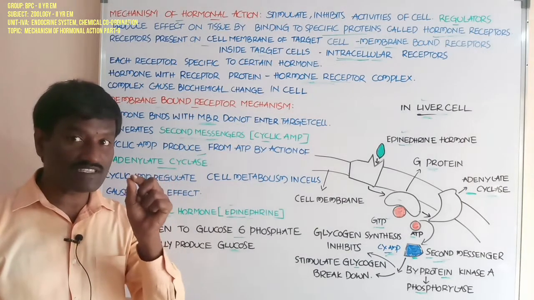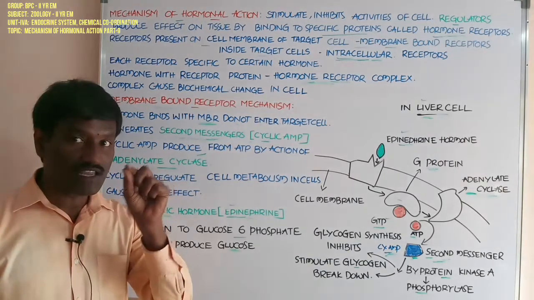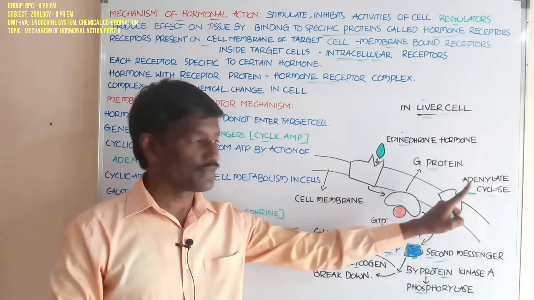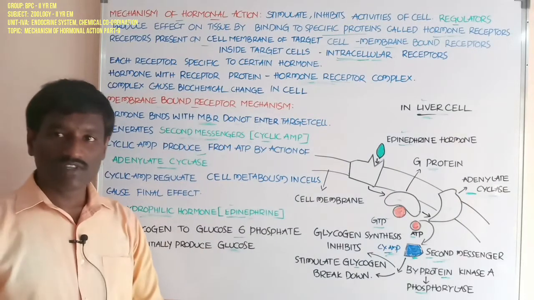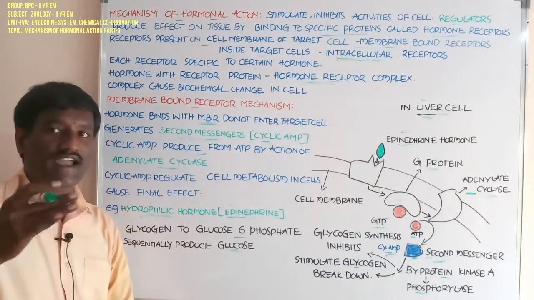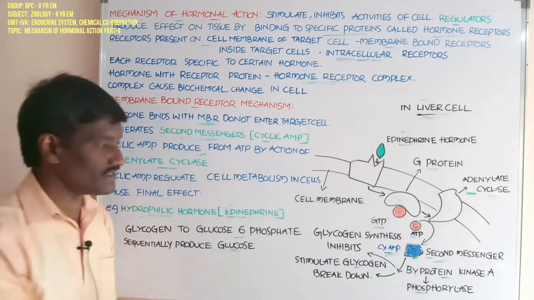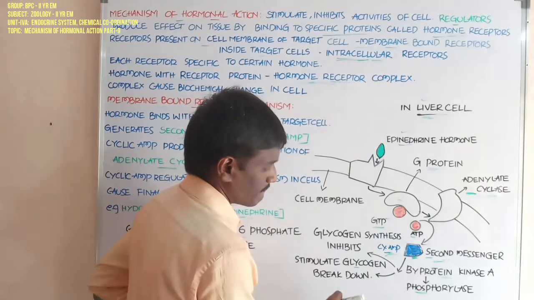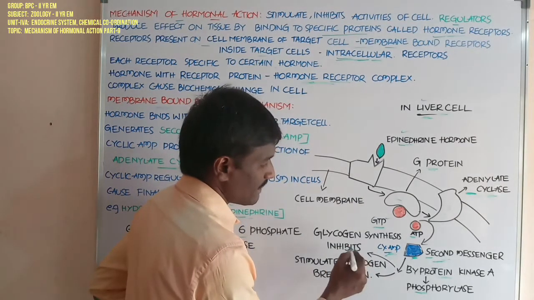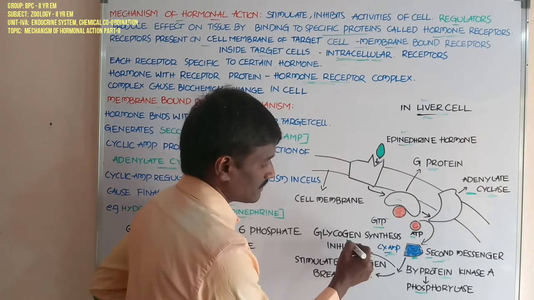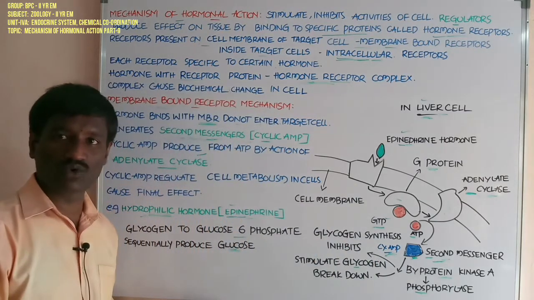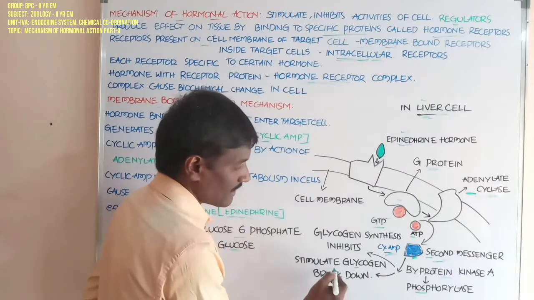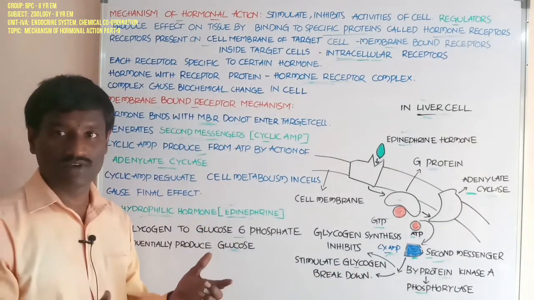When the second messenger cyclic AMP is produced by the adenylate cyclase enzyme, it activates protein kinase A. Protein kinase A stops the synthesis of glycogen from glucose molecules and stimulates glycogen breakdown.